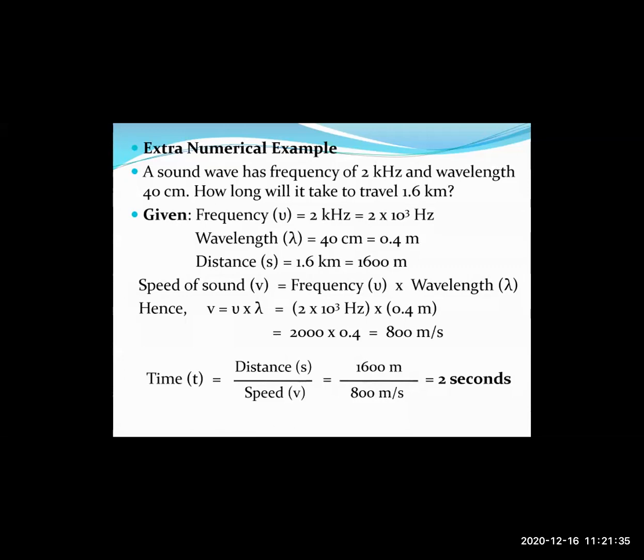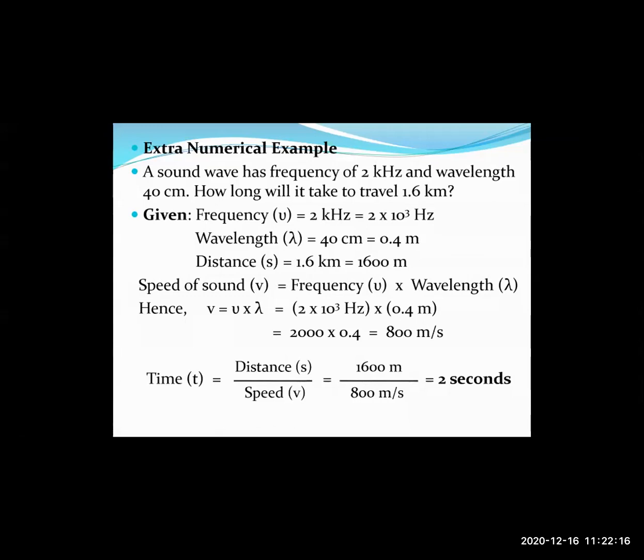So in the given data, frequency nu equals 2 kilohertz. As we have discussed earlier, 1 kilohertz is 1000 hertz, so 2 kilohertz will be 2 into 10 raised to 3 hertz, that is 2000 hertz. Then the wavelength given is lambda equals 40 centimeters, and we know 1 meter is 100 centimeters. So it will be 40 divided by 100 meters, that is 0.4 meters. Then the distance traveled is 1.6 kilometers. We know 1 kilometer is 1000 meters, so it becomes 1600 meters.